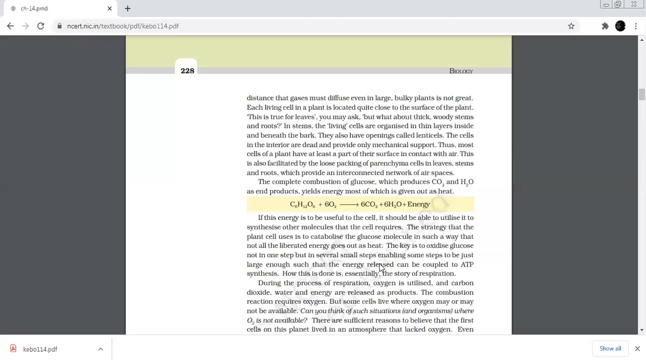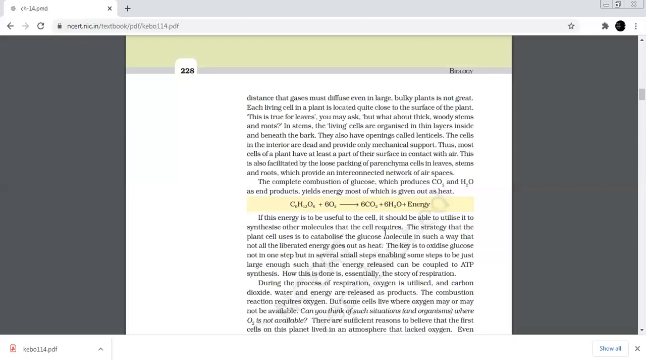Gases may easily diffuse in large bulky plants as the distance for diffusion is not so great, because living cells in the plant are located quite close to the surface of the plant. In the case of stems, which are thick and woody in nature, the living cells are organized in the form of a thin layer, found inside and beneath the bark. Like leaves, which have stomata for gas exchange, the stem has openings called lenticels. Internal cells are dead and provide only mechanical support to the plant.